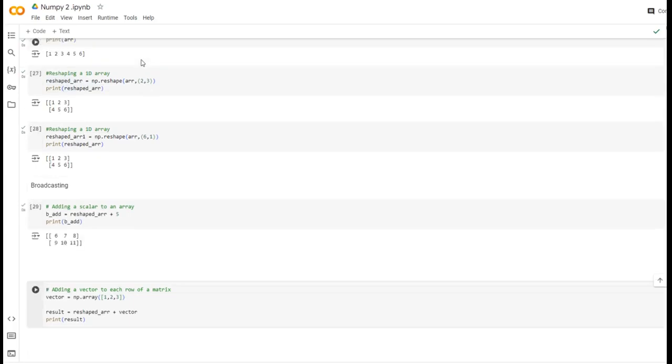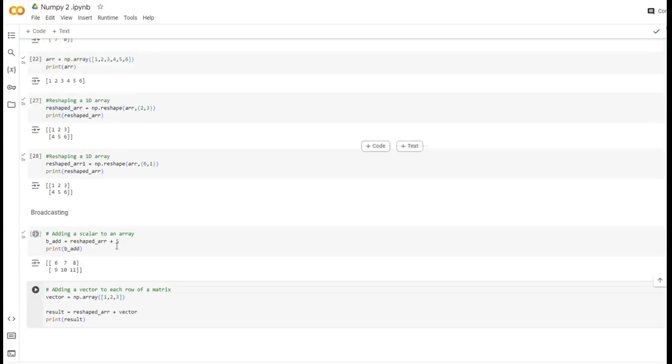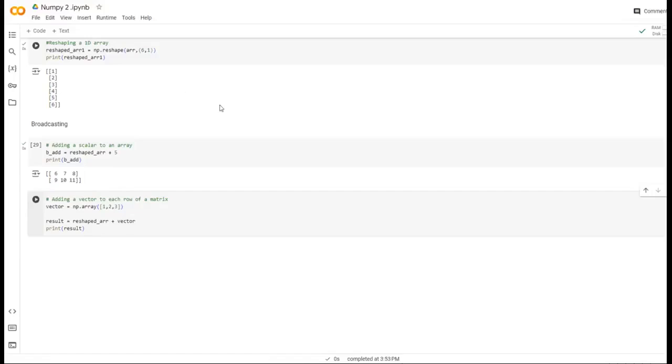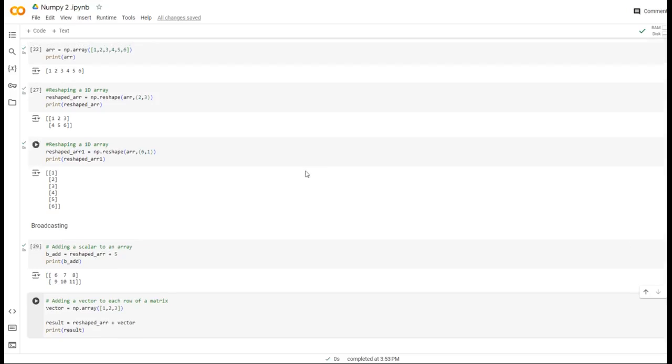Now we are taking this reshaped array from the top with these vectors.